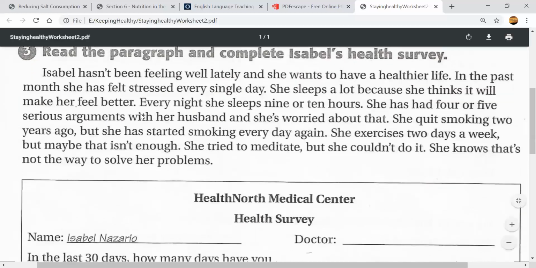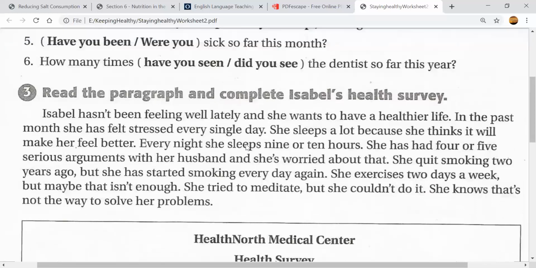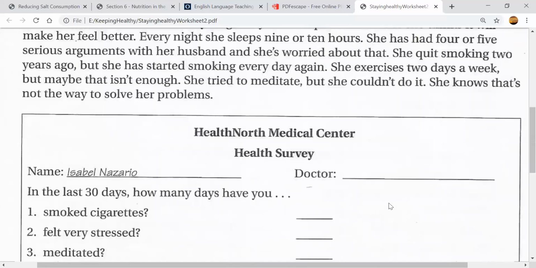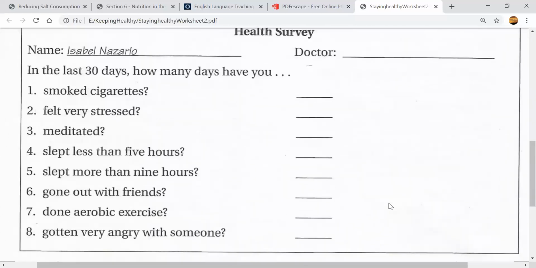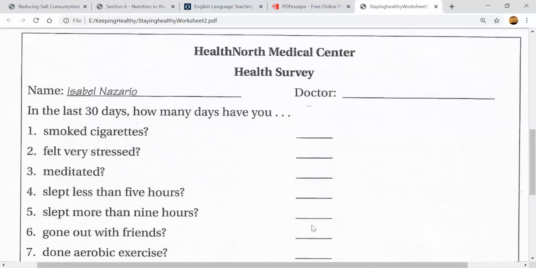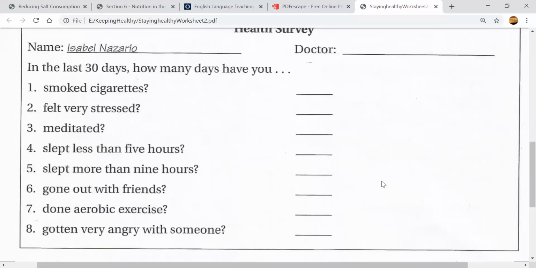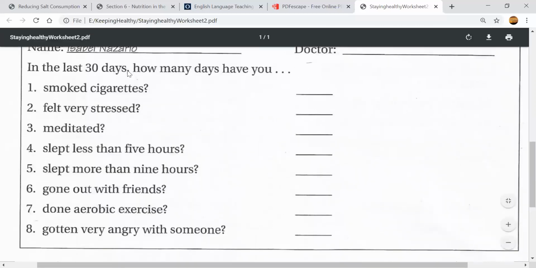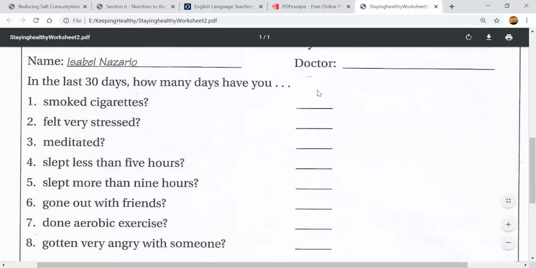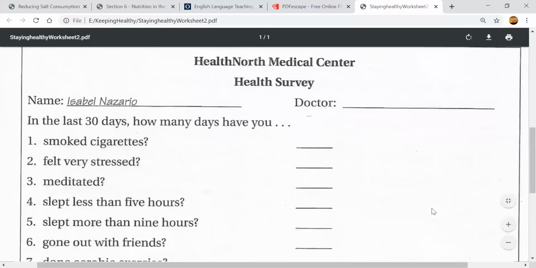So now we understand the story about Isabel. She is not very healthy. She feels tired all the time, and she has some problems going on in her life. So let's look at this survey and check off if she has done any of these things, okay? So what you're going to do is you're just going to put a check mark. For example, we have name Isabel, doctor. I don't think she has the name of a doctor here, but let's see.